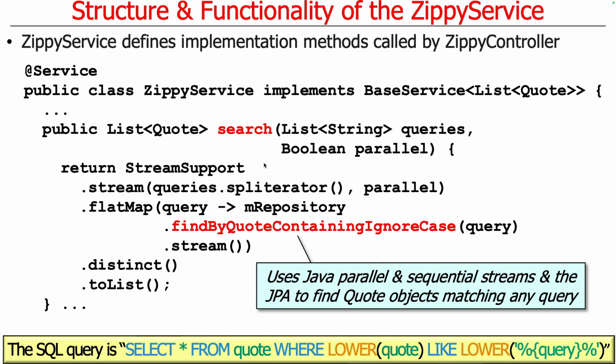So notice that this is using Java streams in conjunction with find by quote containing ignore case, which was auto-generated, in order to get a list of quotes that match any of the queries in the queries string. So we didn't make this something that could be done entirely by the database, but we did do it like this.